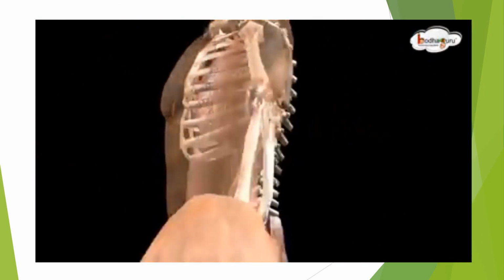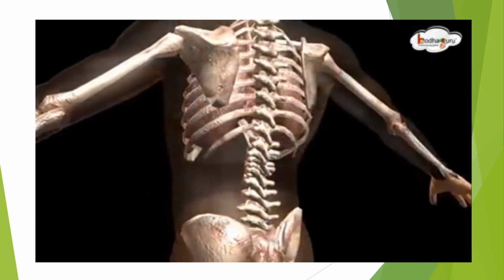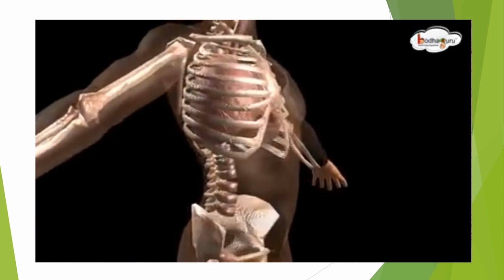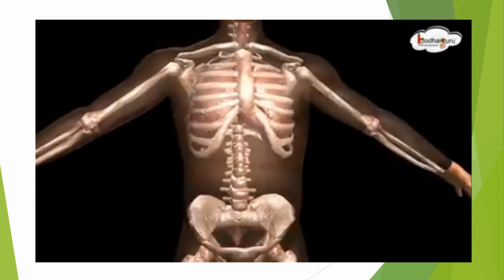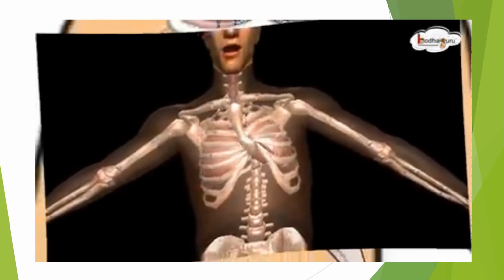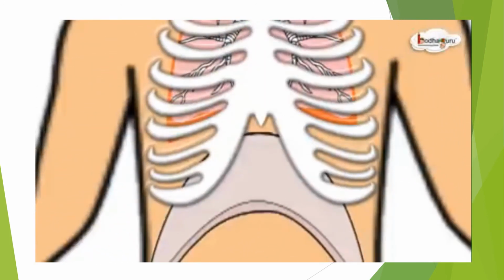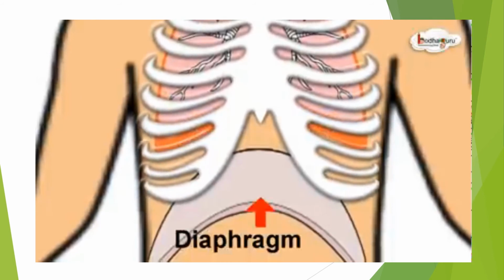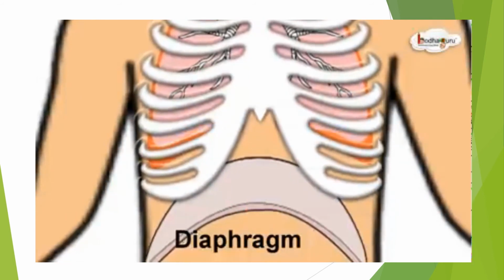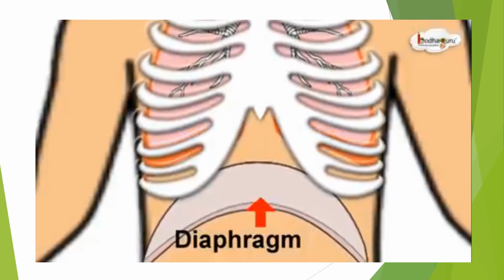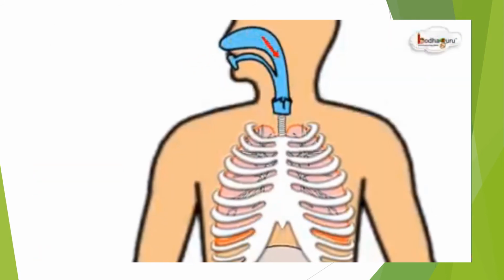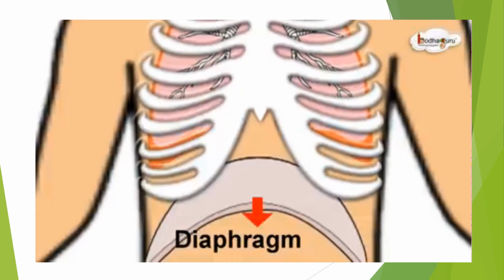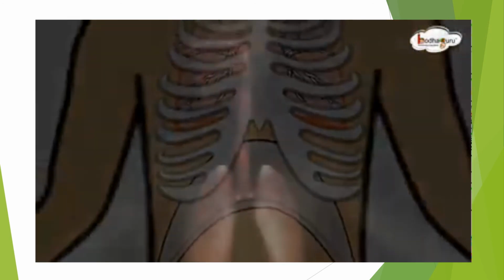We have a pair of lungs located in the thoracic cavity, protected by the rib cage. Diaphragm is a muscular partition that separates the thoracic cavity from the abdominal cavity. When we inhale, the diaphragm falls flat and the volume of the thoracic cavity increases.